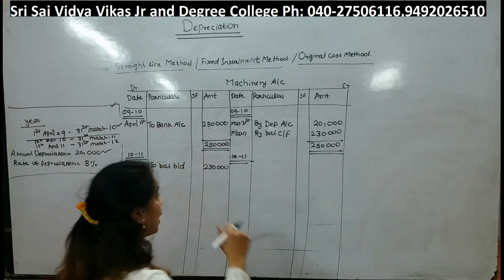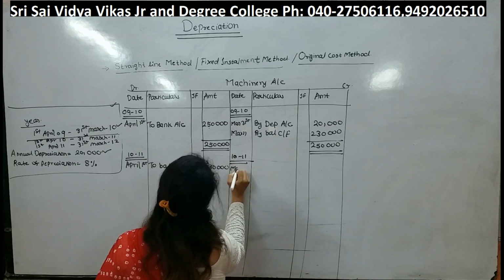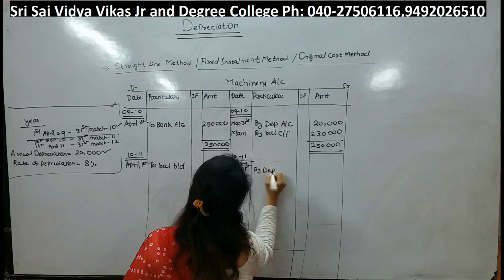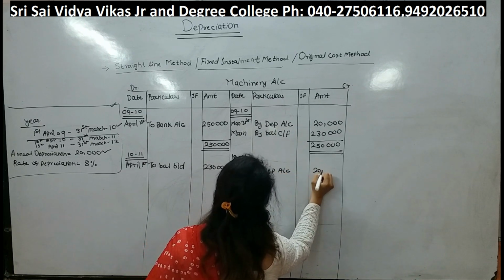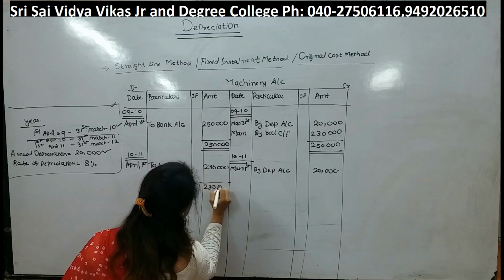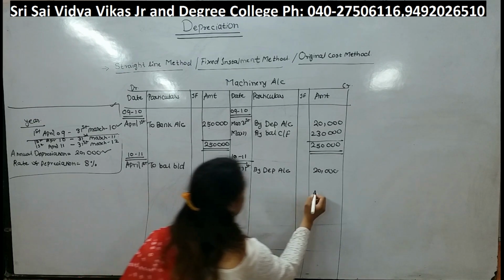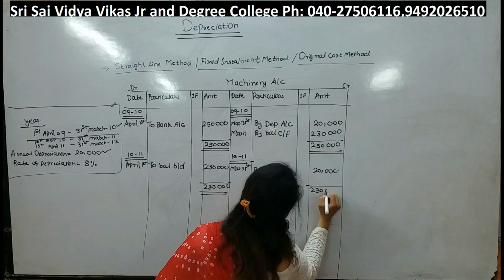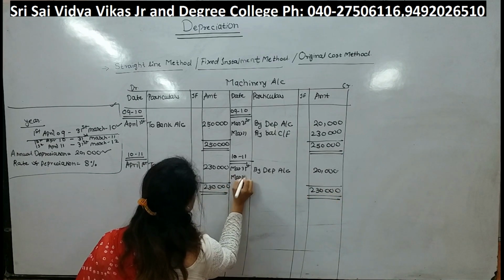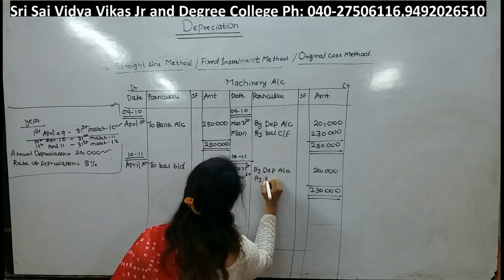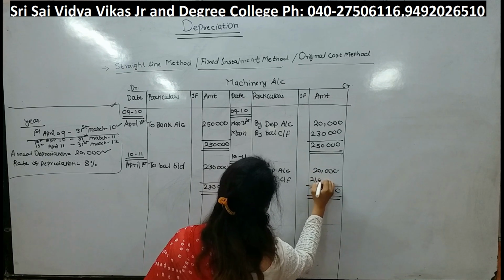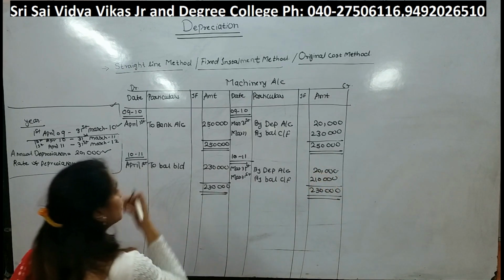Again in this year we have used that asset. So value is going to get decreased. So at the end of the year, again value will get decreased by rupees 20,000. So here 2,30,000. Here I will write 2,30,000. Okay. So March 31st value of asset will become by balance carry forward will be 2,10,000. Okay. Second year done.